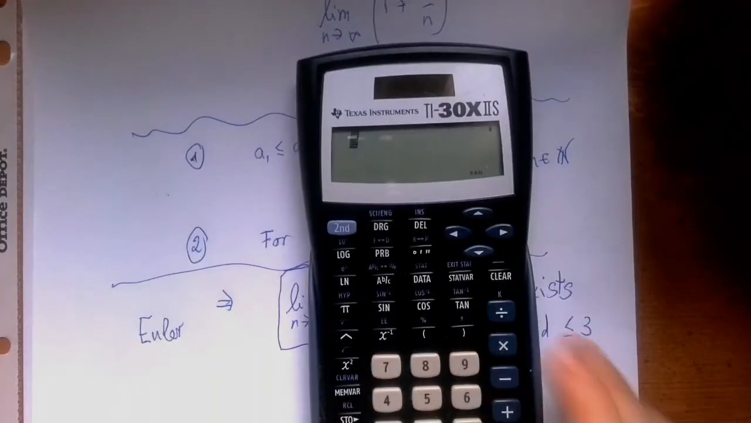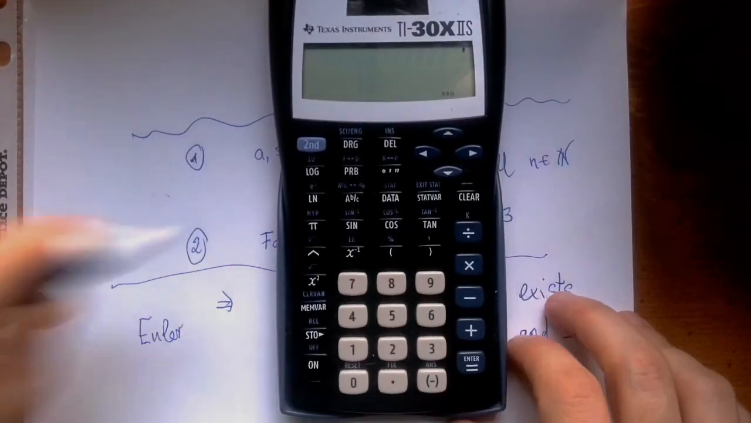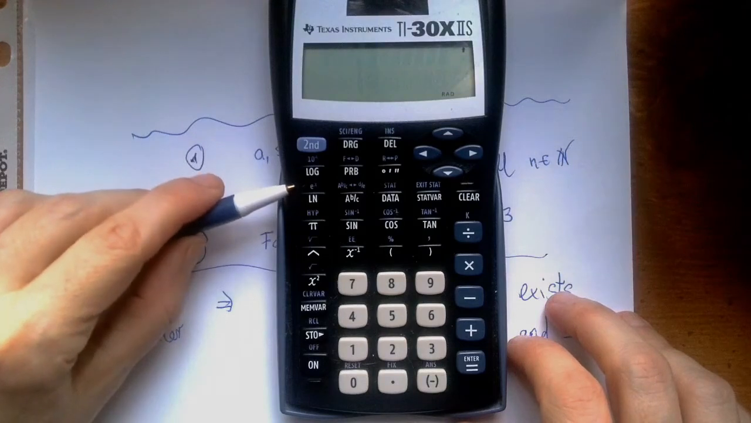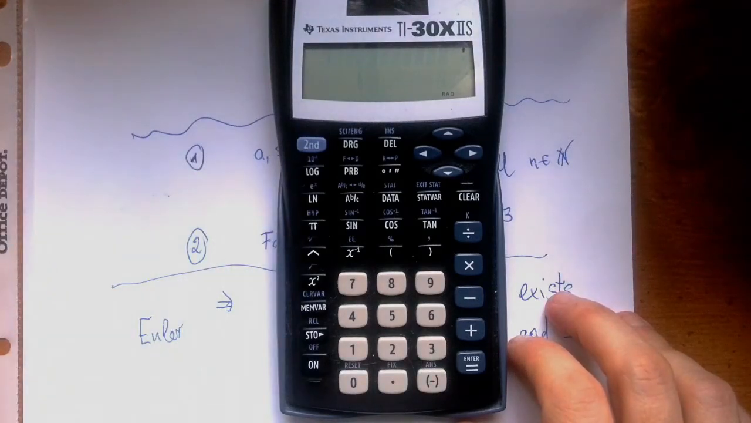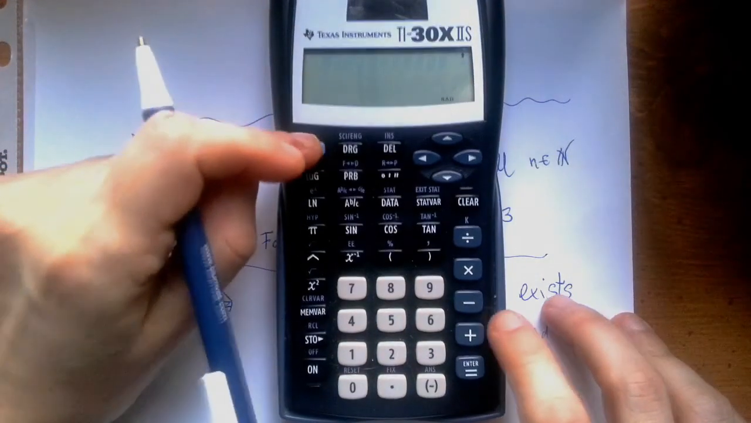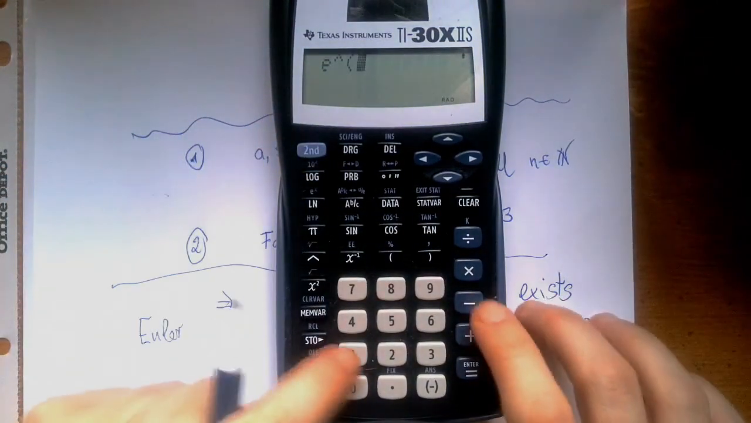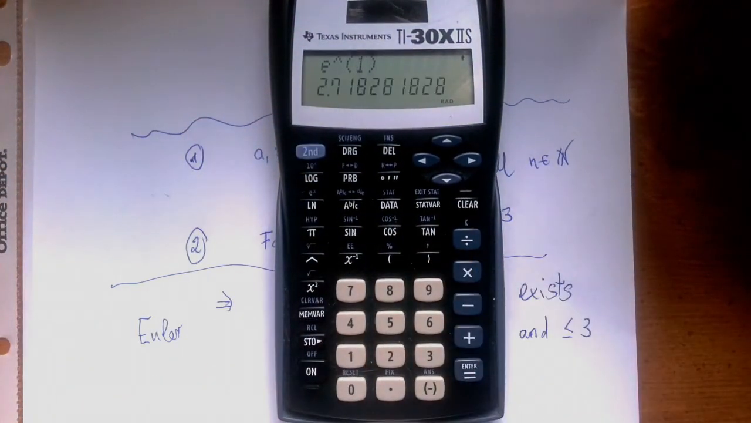Our calculator has a button, e to the x. It's this button with a second. It's right there. So if we want to look at e, we just have to punch in e to the x and then 1 as the power we want. So second, e to the, we enter 1, close the parenthesis, and that's e.